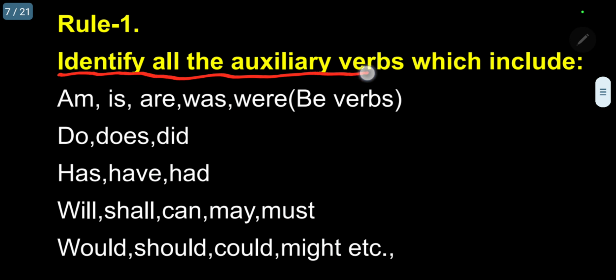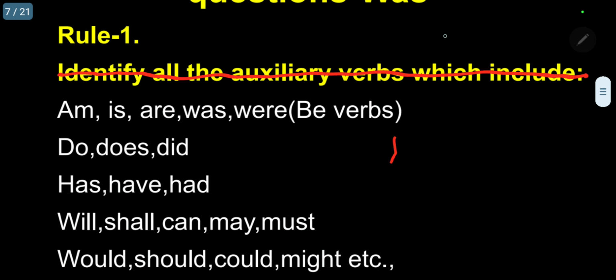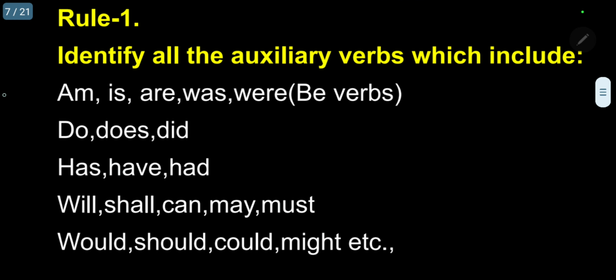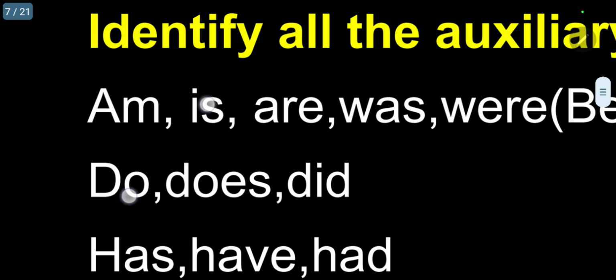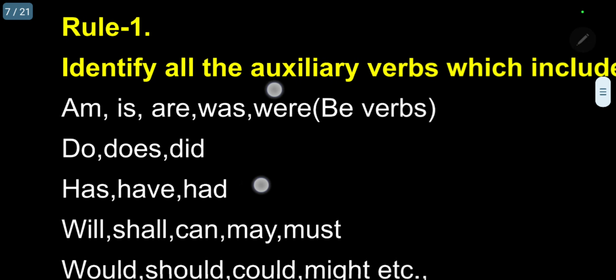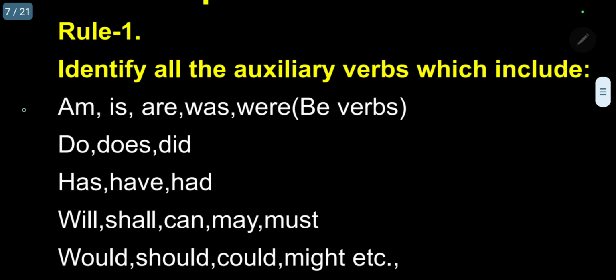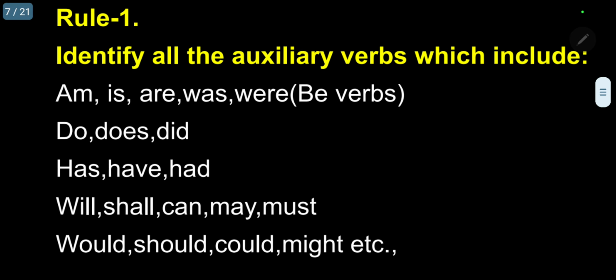Identify all the auxiliary verbs. The first type is the be verb. Kindly follow. Be verbs are am, is, are in the present tense, and was, were in the past tense. This is the primary auxiliary, type 1.